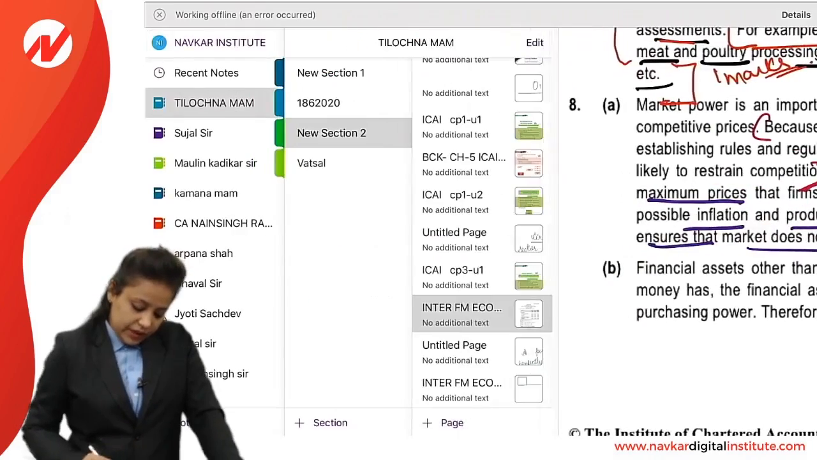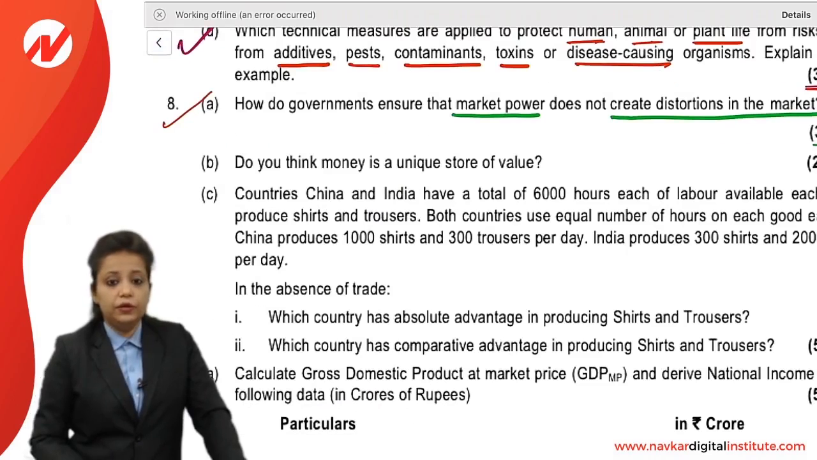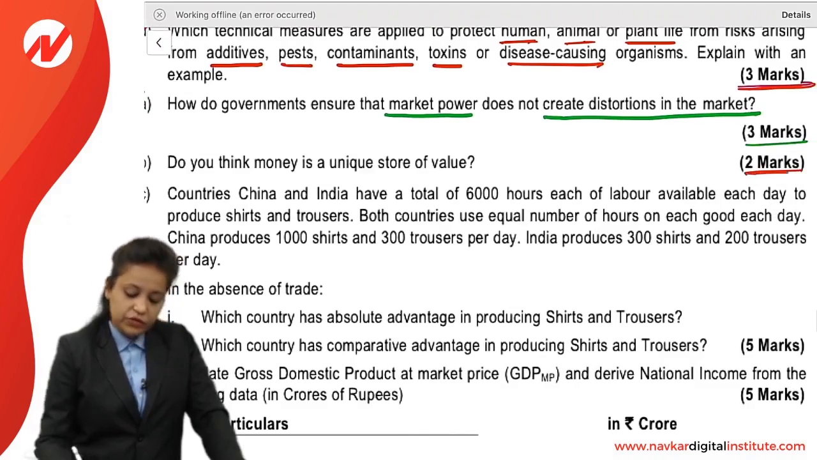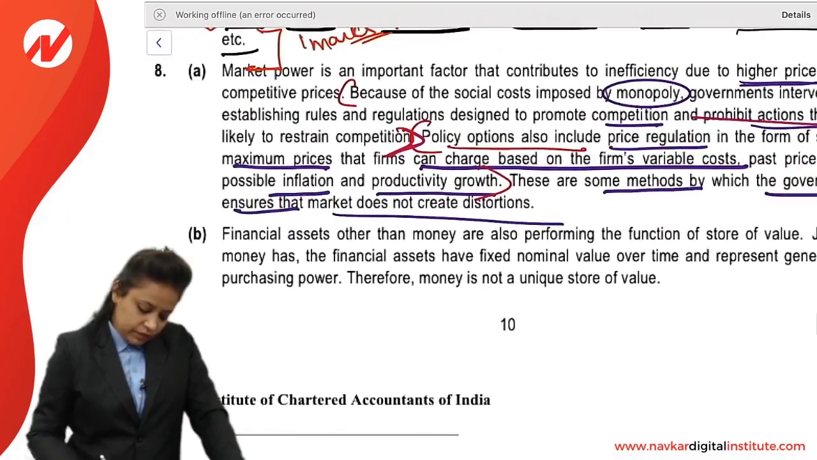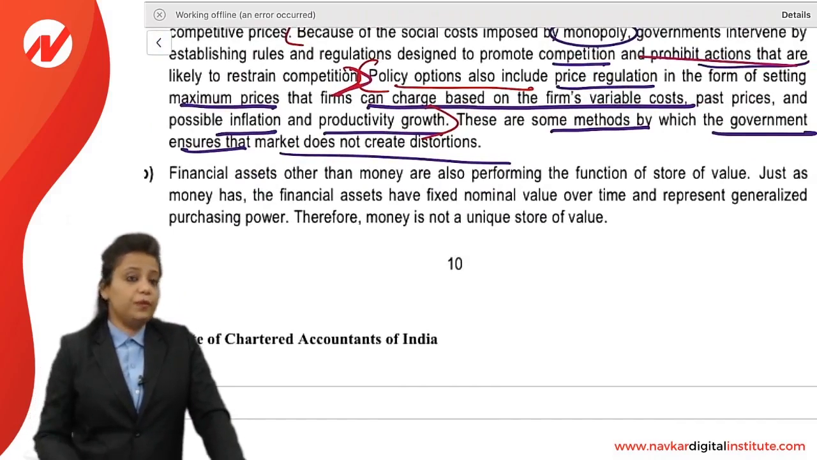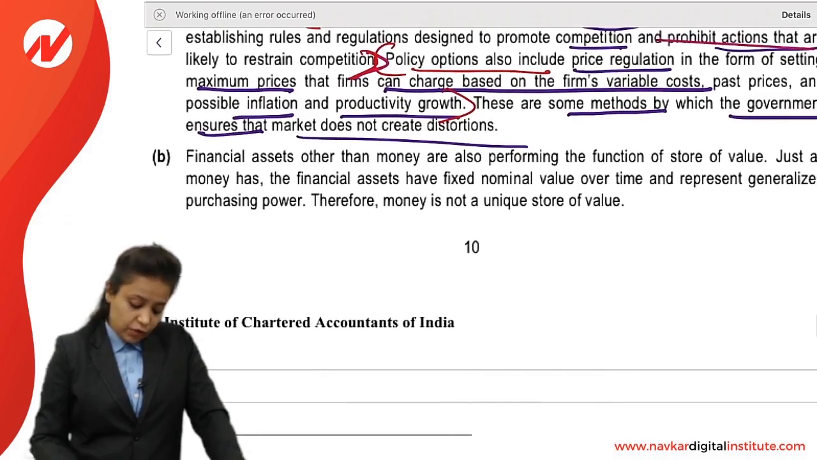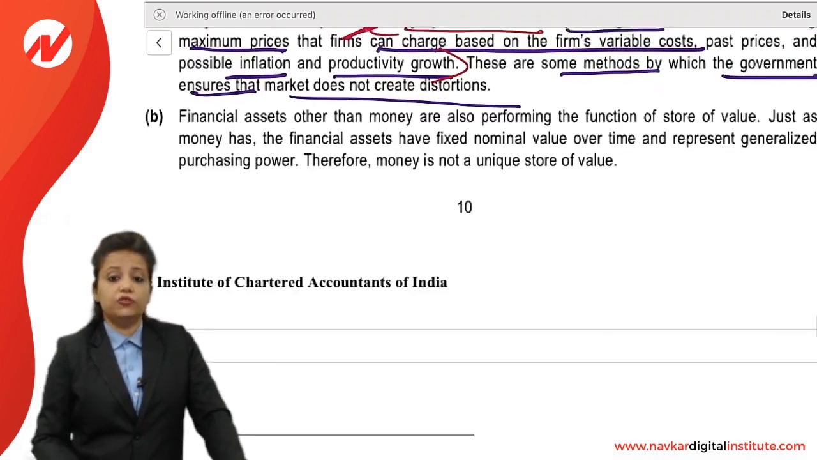This was answer number 8A. Next, question number 8B. Do you think money is a unique store of value? 2 marks question. Money is a store of value. So our answer is that financial assets other than money also perform the store of value function. Just as money has, financial assets have fixed nominal value over time and represent general purchasing power. Therefore, money is not a unique store of value.